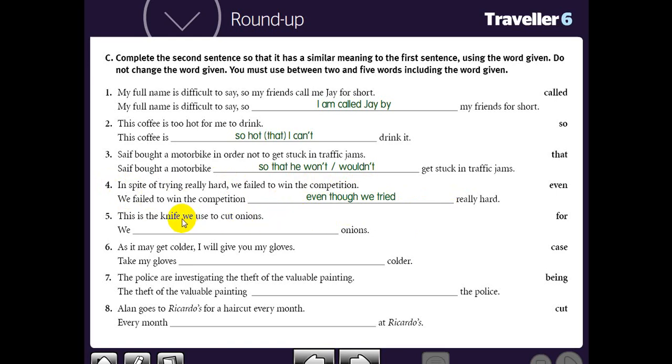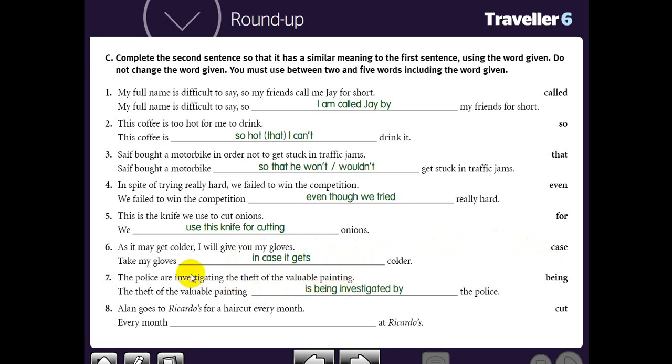Okay, go ahead now to sentence number 5. This is the knife we use to... The difference between for and to: for is followed by a gerund, so you must put cut in the gerund form, cutting. As for number 6, as it may get cold, I will give you my gloves in case it gets cold. As for number 7, the theft of the valuable painting is being investigated.